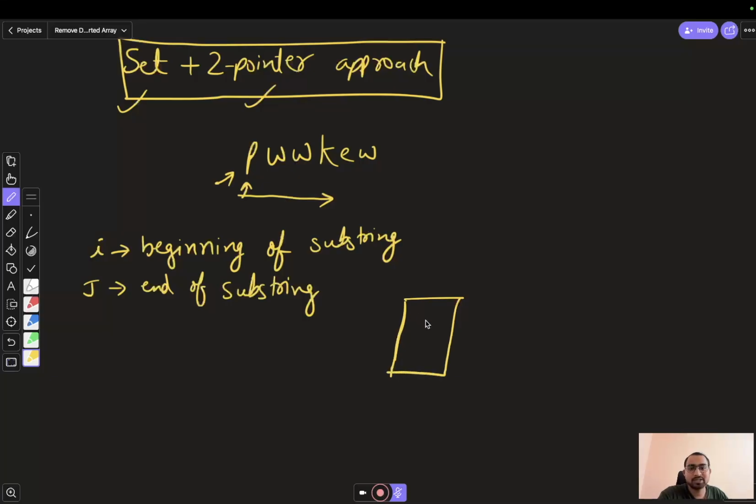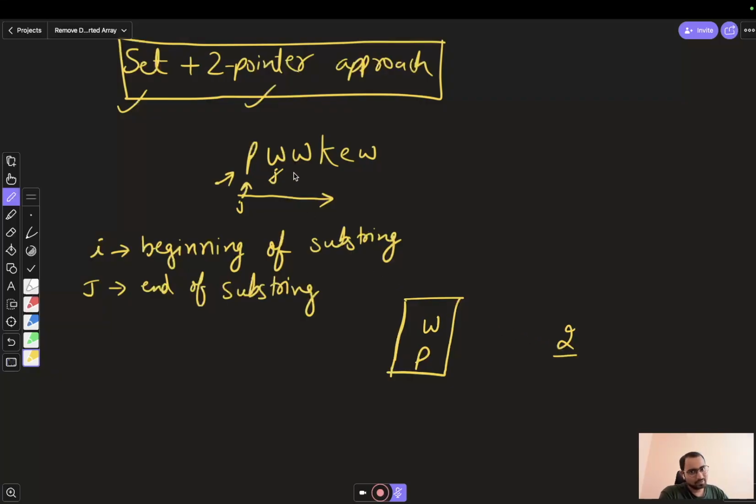So what is there in our set? P was there. Now we will go ahead and increase the j variable to here. And whenever we encounter a new character, we will check if it is available in our set or not. So we'll see if W is available, it's not available. So we'll put the W there, and we'll keep a count that, okay, maximum 2 came till now, right?